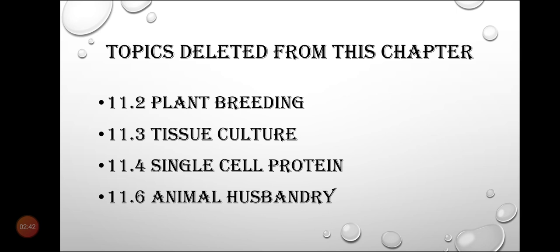Just make a note of it: 11.2 plant breeding, 11.3 tissue culture, 11.4 single cell protein and 11.6 animal husbandry have been deleted for this current academic year.